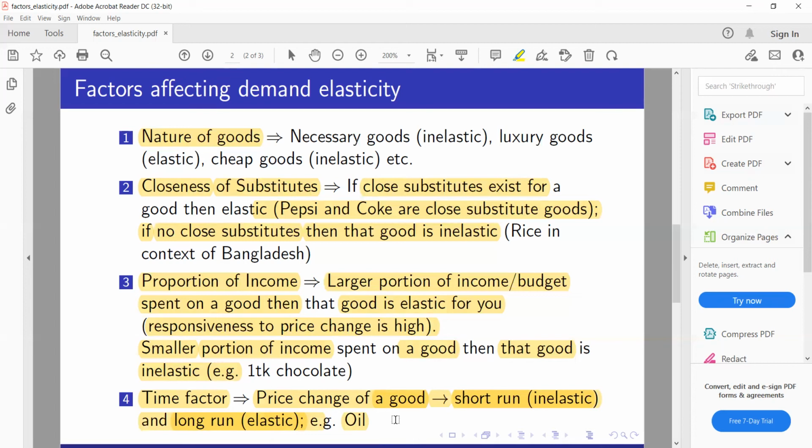So your responsiveness is low. But in the long run, if the price remains high, you might look for other options. You might explore other alternatives. So probably you look into other options of fuel. So in the long run, the demand for oil becomes elastic. So this is how time affects the elasticity of demand.